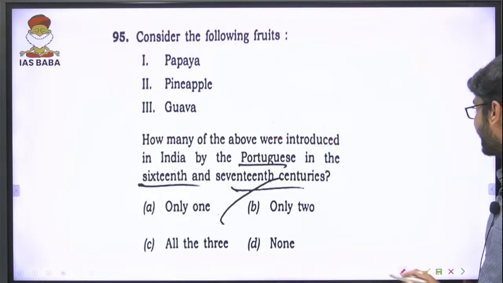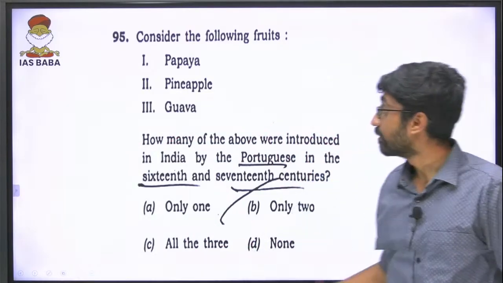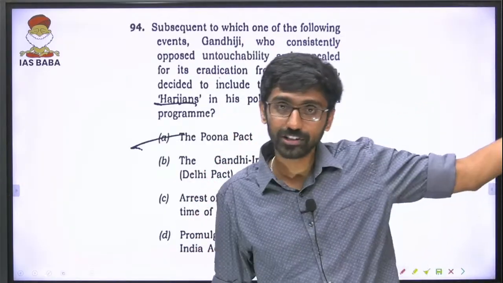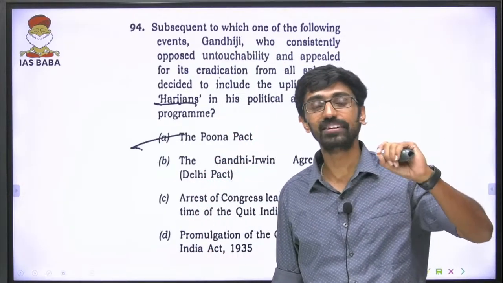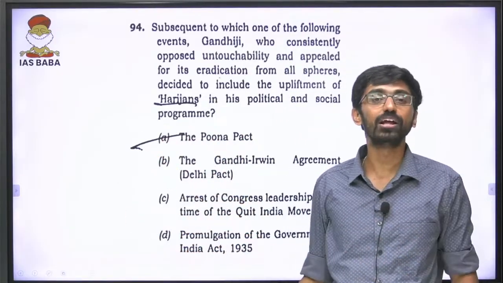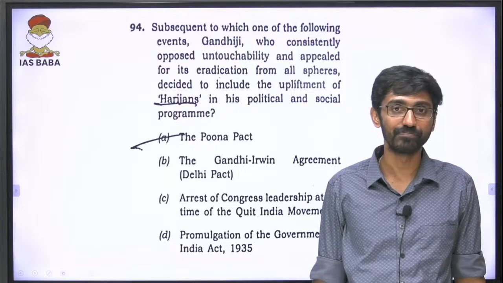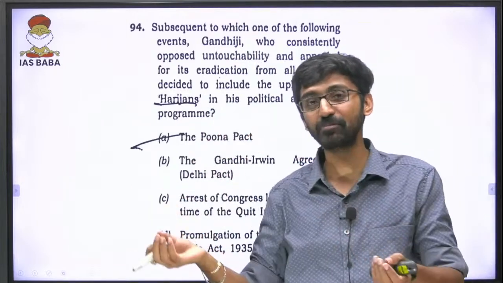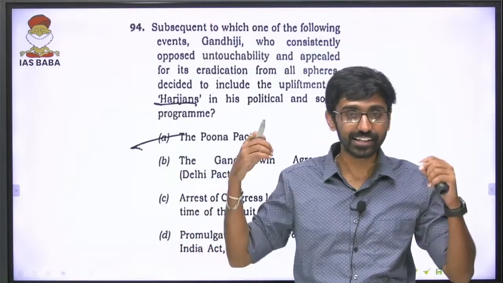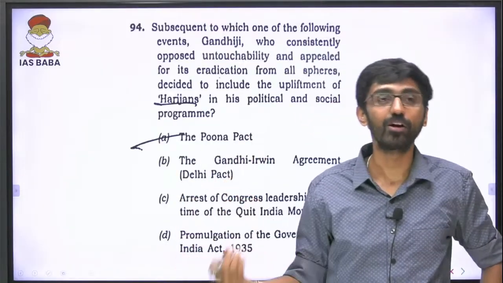Next one, again this is repeated. How did this question come up? If you go back to 2012, one question was asked: why did Gandhiji fast unto death in 1932? It was against the communal award of Ramsay MacDonald in 1932. So that concept is repeated again. That is the reason we emphasize PYQs so much.